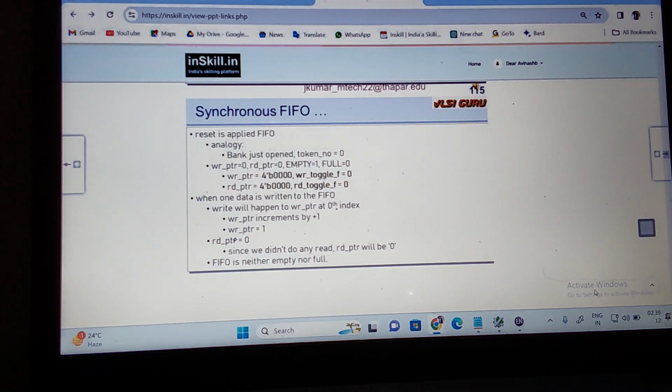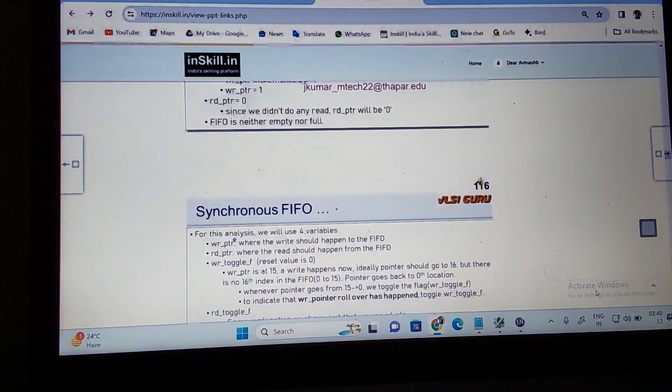When empty is equal to 1, your FIFO is empty, so you are not going to read the data. Now in this analogy, one write happened and there is no read. Then I can say FIFO empty or full. You understand? Now let us go about this. What is the write toggle flag and what is the read toggle flag?